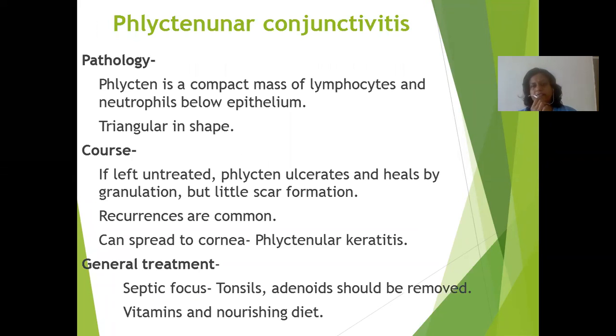When we see the pathology of phlyctenular conjunctivitis, the phlycten is a compact mass of lymphocytes and neutrophils below the epithelium. These are triangular in shape. In the course, if left untreated, the phlycten ulcerates and heals by granulation with little scar formation. Recurrences are common and it can spread to the cornea. This is phlyctenular keratitis, that is, inflammation of the cornea.